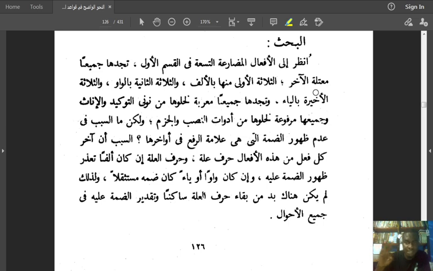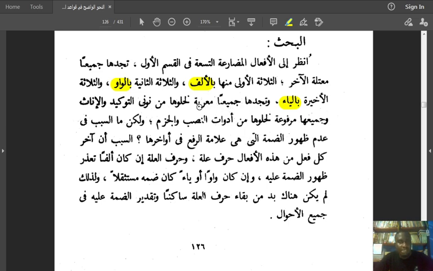These are the weak letters. When they end a verb, their verbs are called weak ending verbs. الثلاثة الأولى منها بالألف. What we are talking about, the first 3 end with alif. والثلاثة الثانية بالواو. The second 3 they end with waw. والثلاثة الأخيرة بالياء, and the last 3 end with the letter yai.